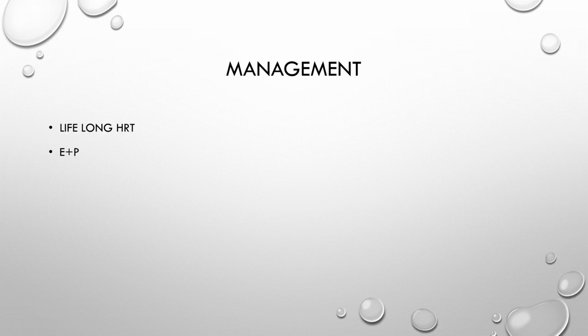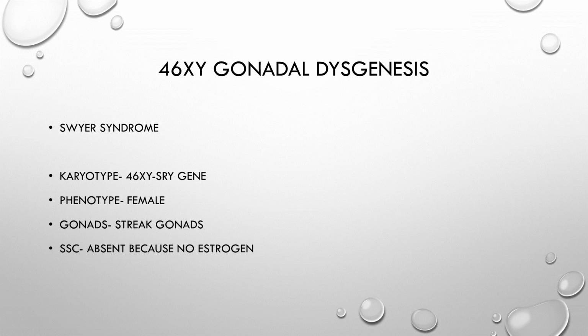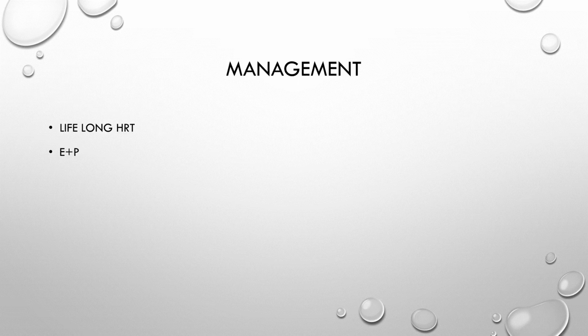And the uterus is present because AMH is absent. Anti-Müllerian hormone is absent, so the uterus will be present. When anti-Müllerian hormone is present, it induces agenesis or dysgenesis of the uterus. But here the AMH is absent, so the uterus will be present, along with streak gonads. Now, lifelong management is with estrogen and progesterone because you have the uterus. So progesterone also has to be given. And coming on to the next.